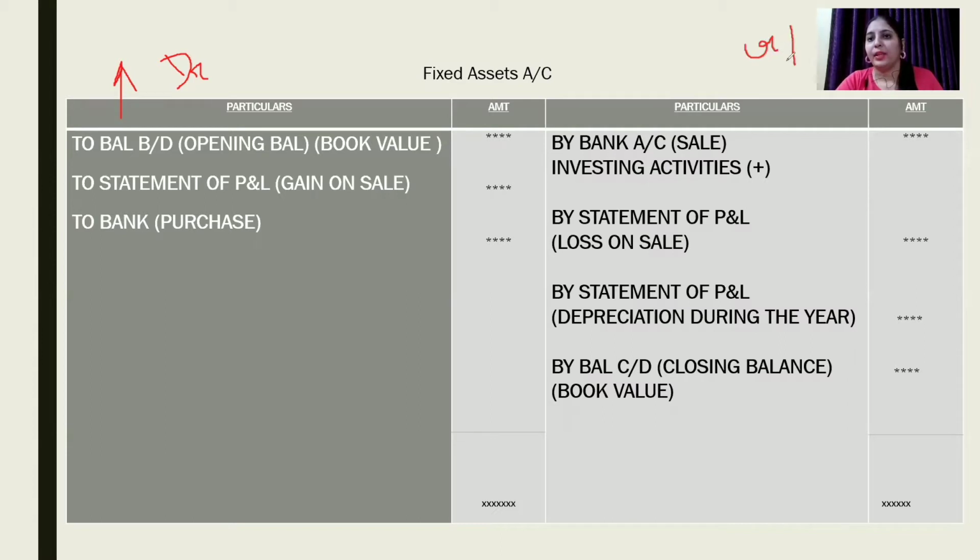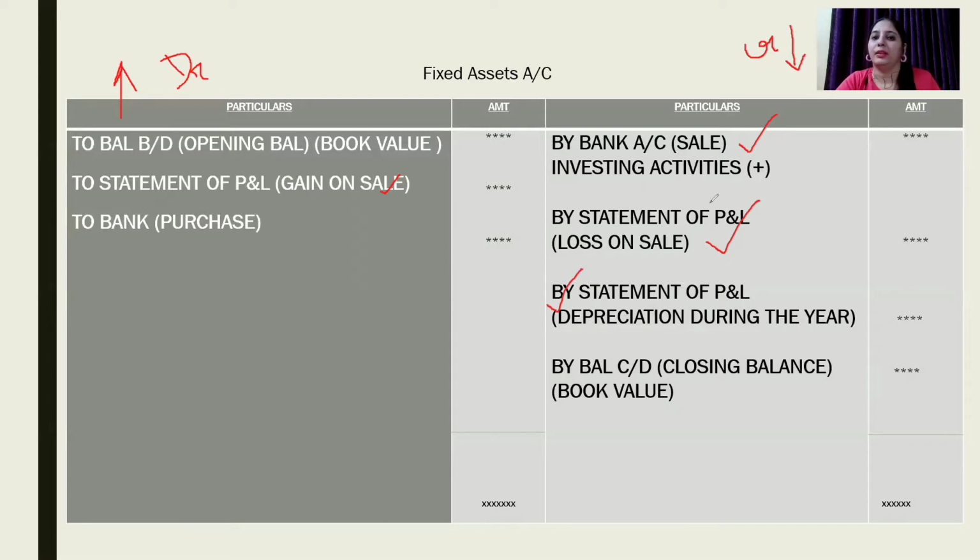Now we can see here, when we are selling an asset, this sale will lead to fall in the value of asset. Loss on sale of fixed asset again will be recorded on the credit side. However, at the time of sale, if there is profit, that gain will be recorded on the debit side of the asset account. By statement of profit and loss, here we will record current year depreciation, which will lead to decrease in the value of asset.